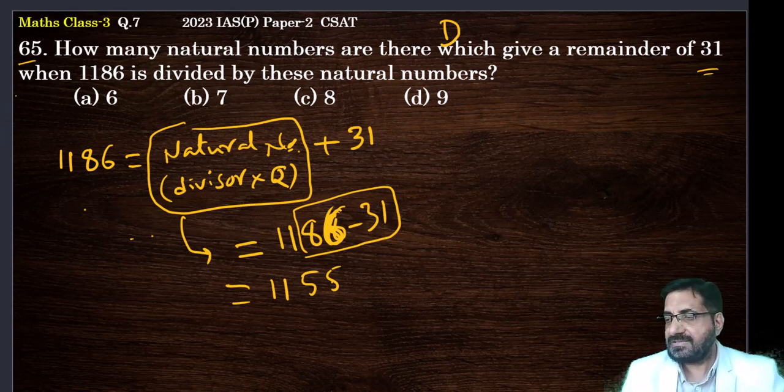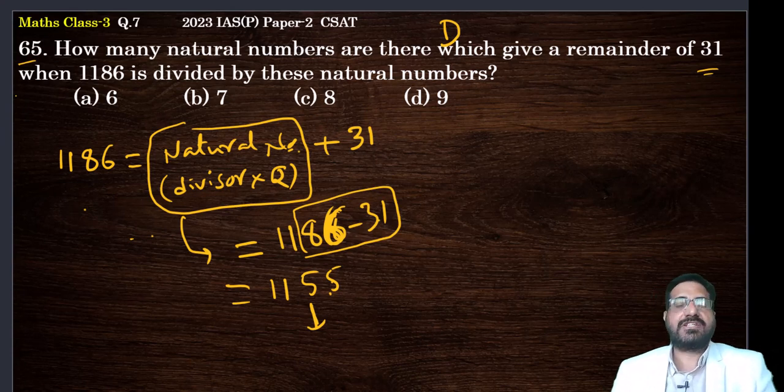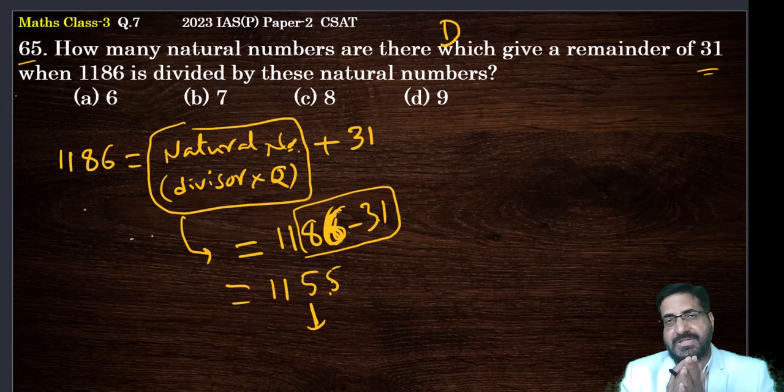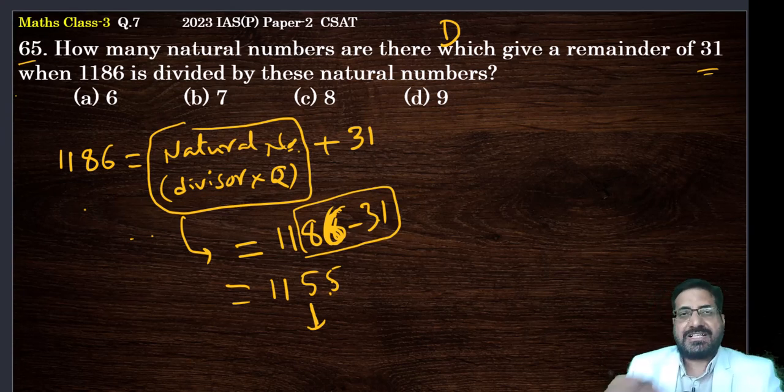So 8 minus 3 is 5, that is 5 tens. Then 6 minus 1, 5. So you have to subtract in terms of place values, ones, tens, hundreds, so that it will be faster. Now 1155 you got after subtracting 31.